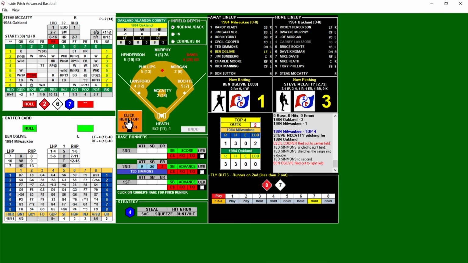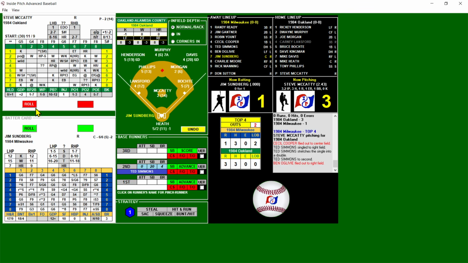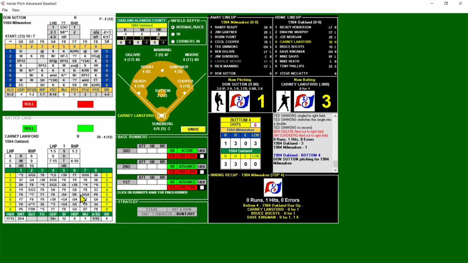Runner holds. 2 out for Jim Sundberg. Sundberg going to have to come up with a clutch hit here, trying to make it a 1-run game. That's a K chance, though. It's going to be too big. So Sundberg will get a chance. And a fly ball, right field. Davis puts it away. A's hold on to their 3-1 lead, bottom 4.